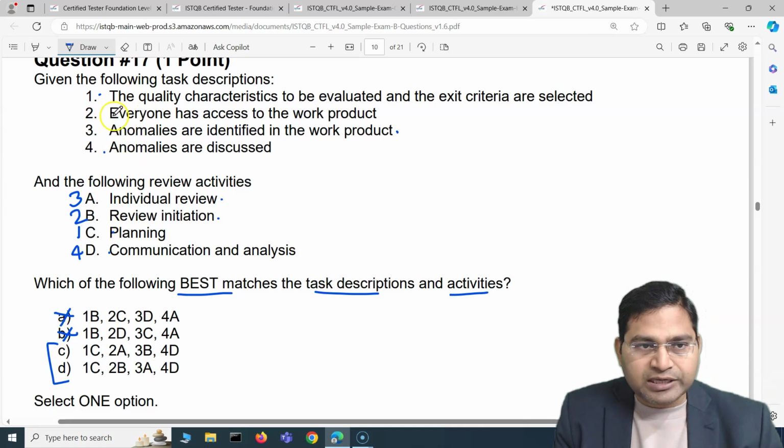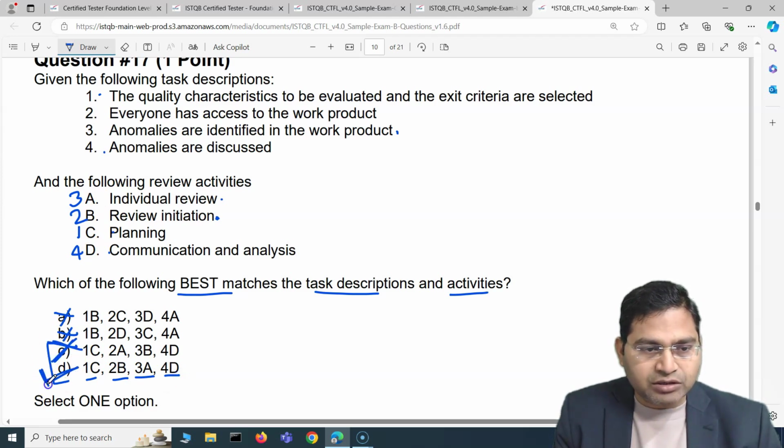If we take it the other way around, everyone has access to work product. Does this make sense with the individual review? No. With the individual review, it is more that anomalies are identified in the work products. That's the review. But with 2, everyone has access to work product, it is review initiation, so it's more of initiating. So 1 is C, 2 is B, 3 is A, and 4 is D. So the correct answer is D and C is not the correct answer.